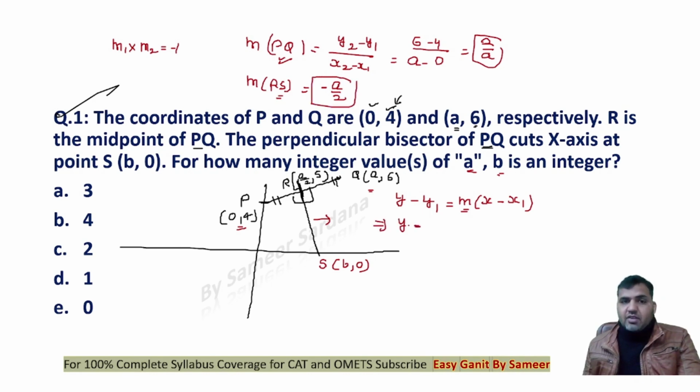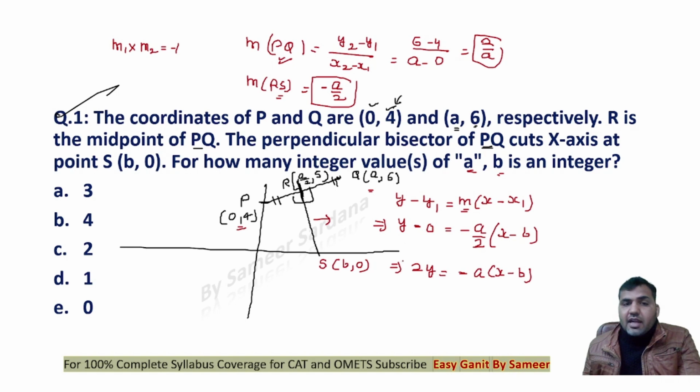Let's find the equation of the line RS. 0 is equal to m, which is minus A upon 2, times x minus x1, and x1 is b, the abscissa of the other point. So this is the equation of the line RS, which is 2y equals minus A into x minus b.